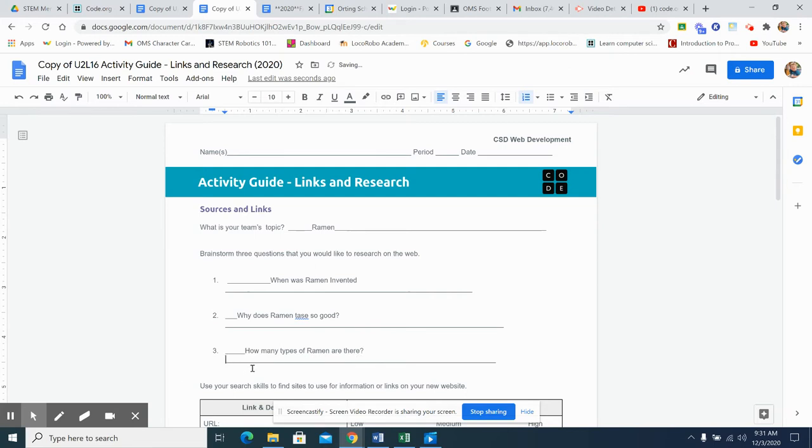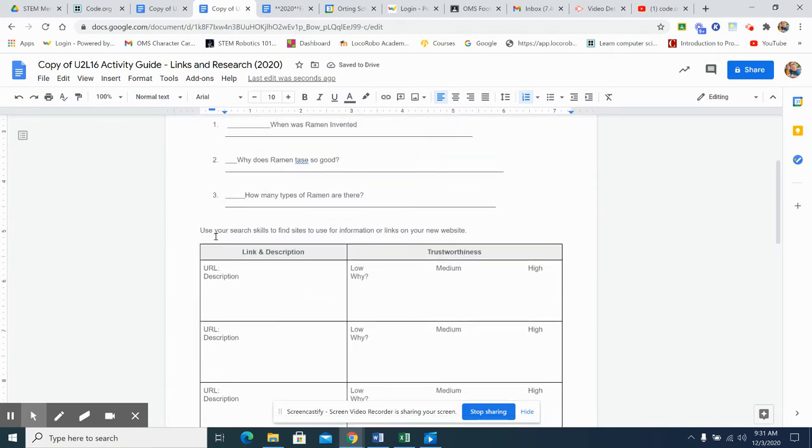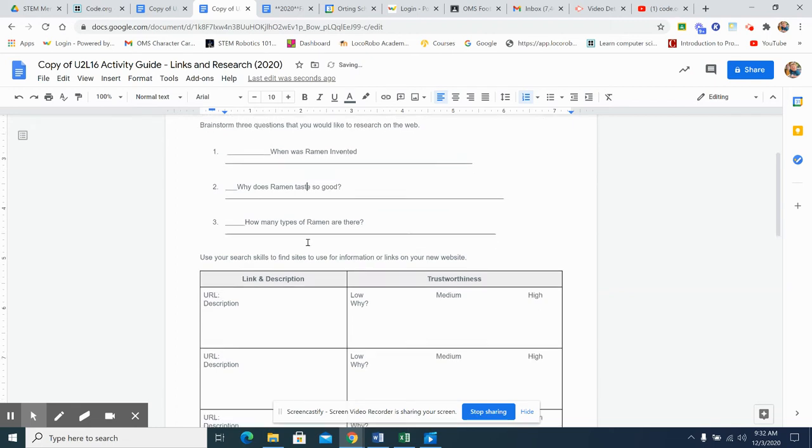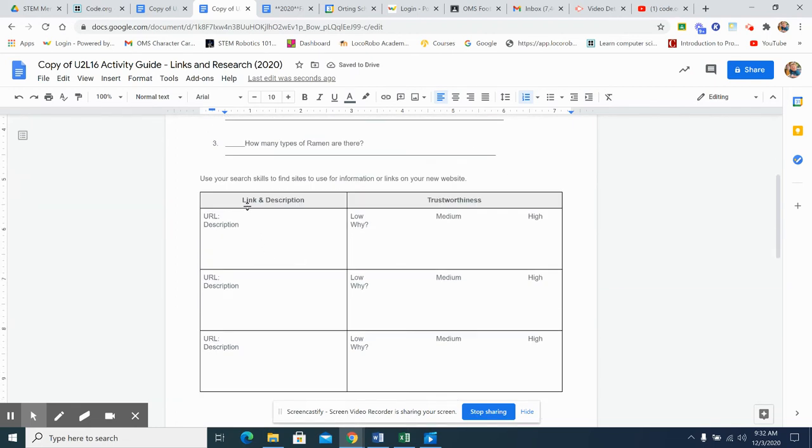Okay. Now we use these questions and our search skills to find sites to use for information or links on our new website. You're going to try to find answers to these three questions. Whatever your questions are, you don't look for ramen unless that's truly your topic. You're going to give a URL and a description.